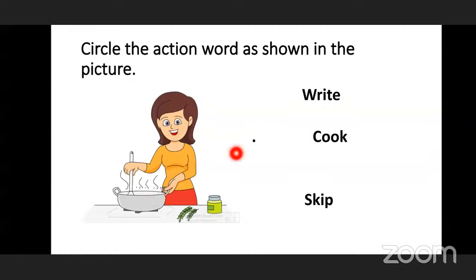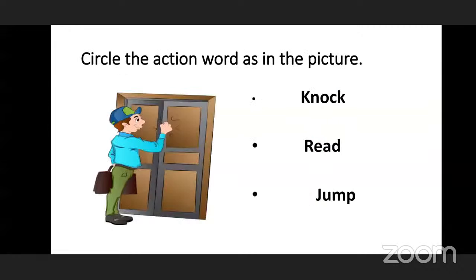Okay, so here the words are right. Whether she is writing? No. Cook. So whether she is cooking? Yes. And skip, she is skipping? No. So we will circle the word cook. Then the next, circle the action word in the picture.